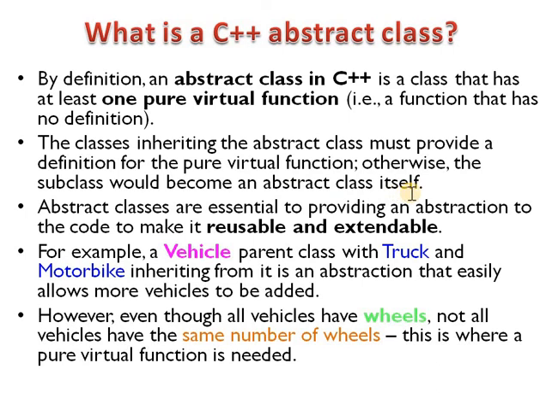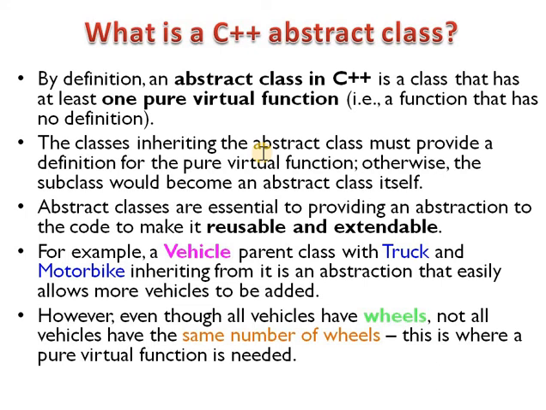The classes that inherit the abstract class must provide the definition for the pure virtual function. The abstract class contains only the function declaration, but the inheriting classes of that particular abstract class must contain the definition for that pure virtual function.